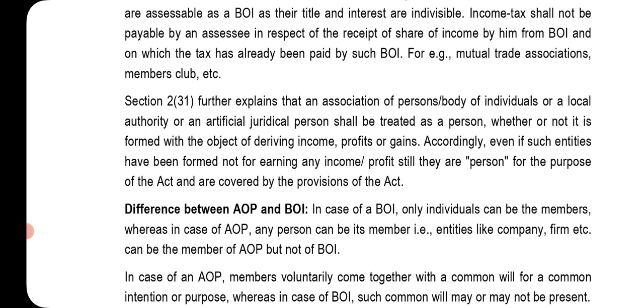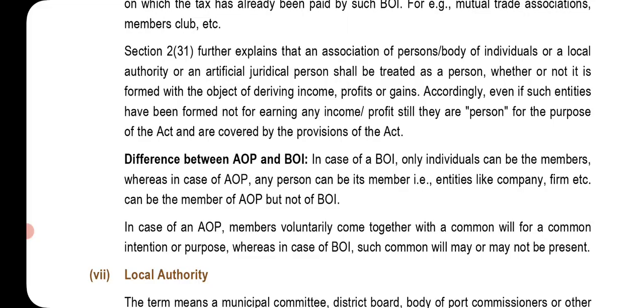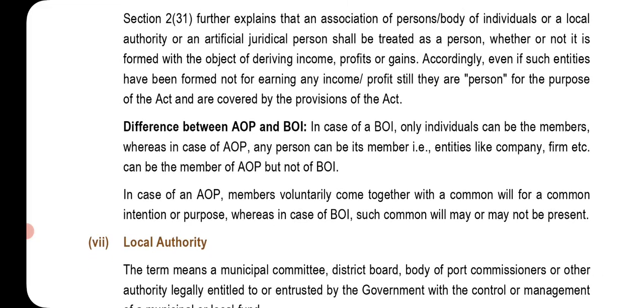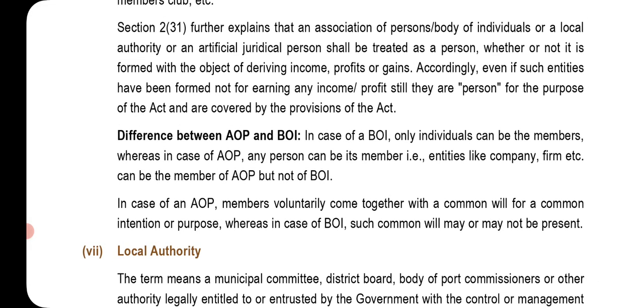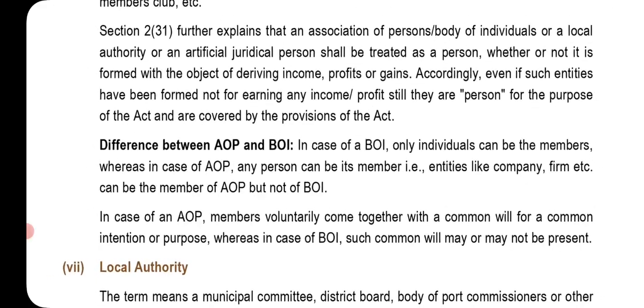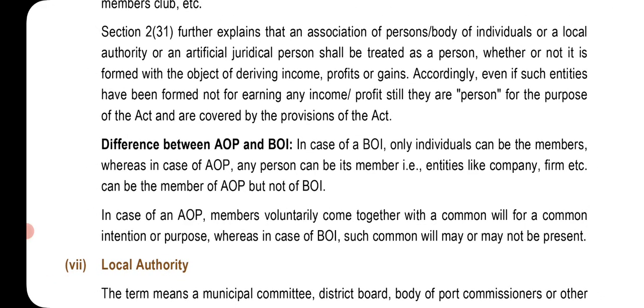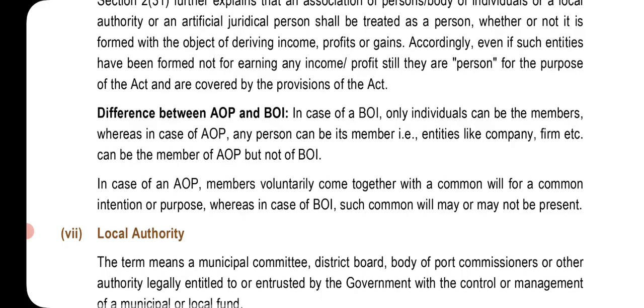Income tax shall not be payable by an assessee in respect of the receipt of a share of income by him from a body of individuals on which the tax has already been paid by such body of individuals, from mutual trade association, member club, etc. Section 2, subsection 31 further explains that an association of persons or body of individuals or a local authority or an artificial juridical person shall be treated as a person whether or not it is formed with the object of deriving income, profit or gains. Accordingly, even if such entities have been formed not for earning any income or profit, they are persons for the purpose of the Act and are covered by the provisions of the Act.